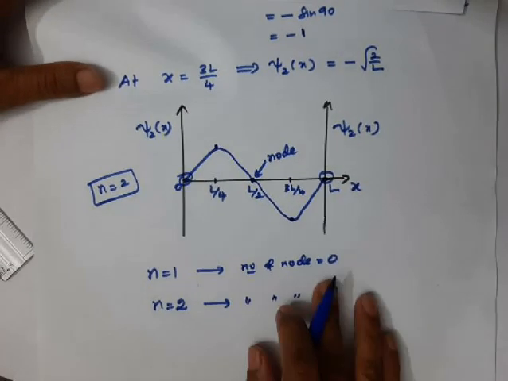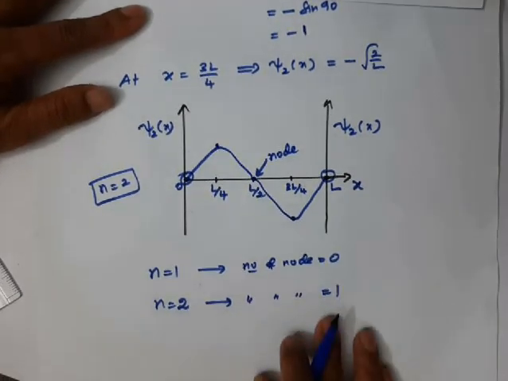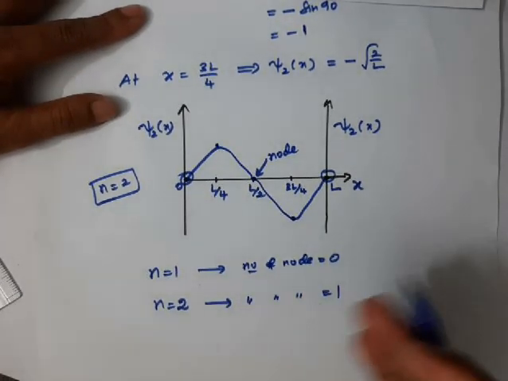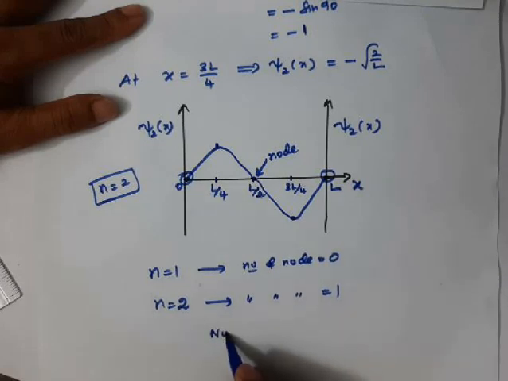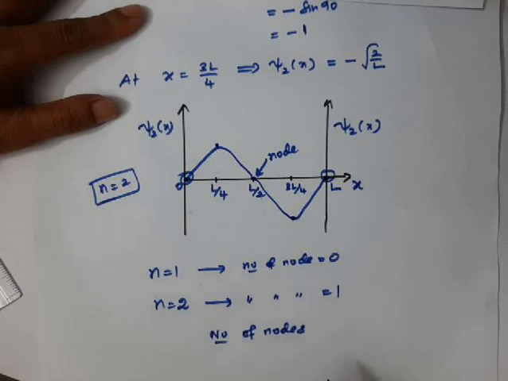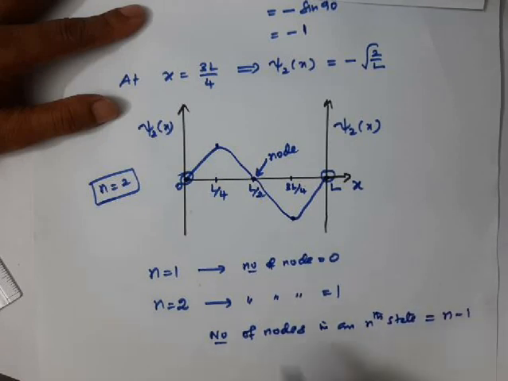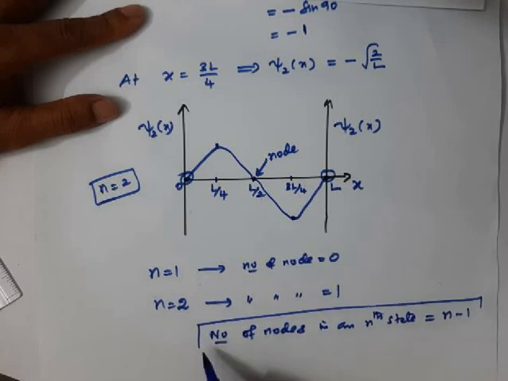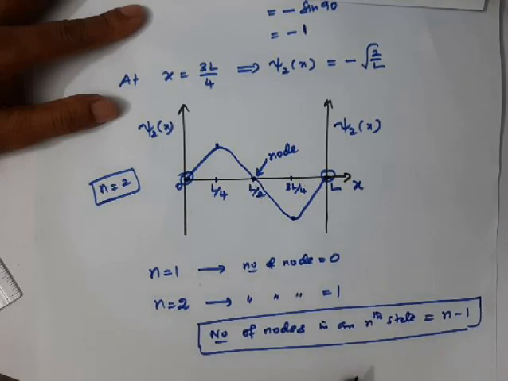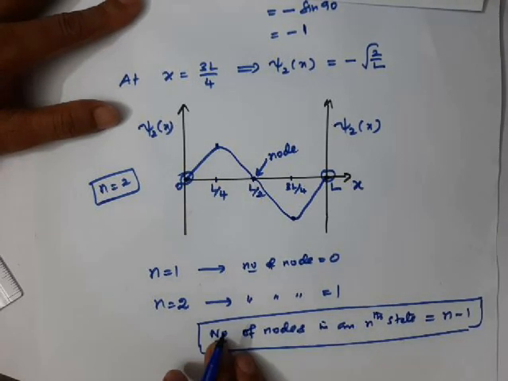Similarly, if you go to the second excited state, third excited state, the number of nodes slowly increases. We can use this general formula: the number of nodes in a particular state, in the nth state, can be given as n minus 1. You can use this shortcut formula to find the number of nodes in a particular state.